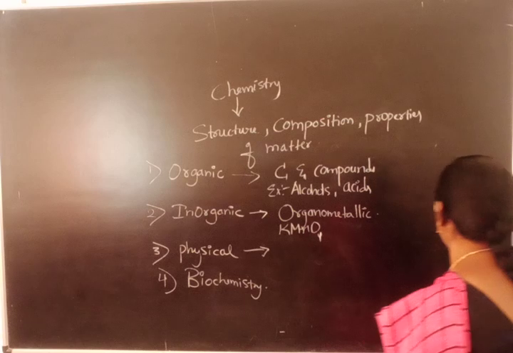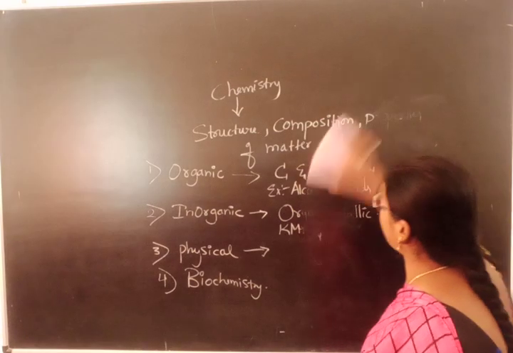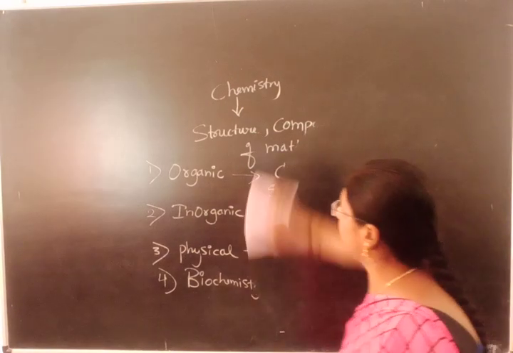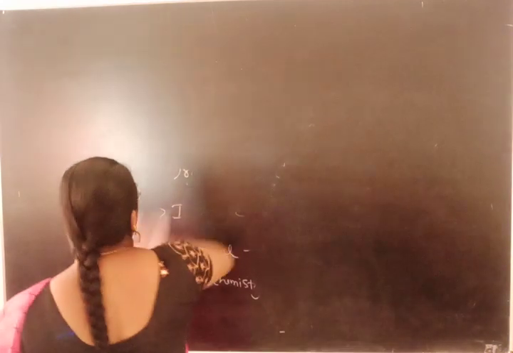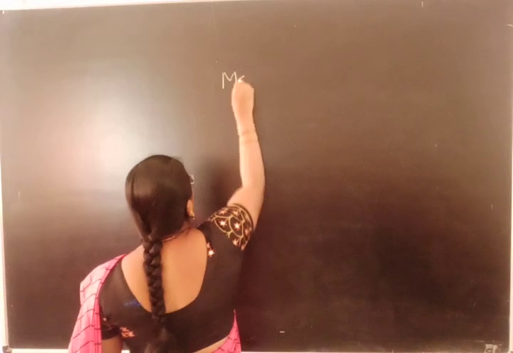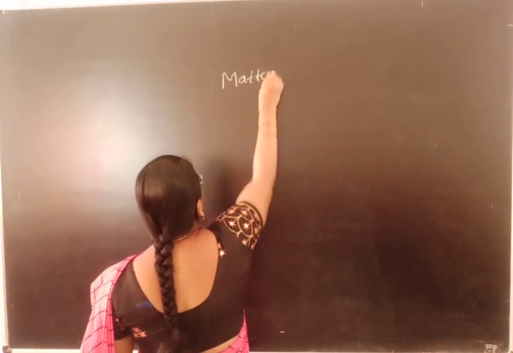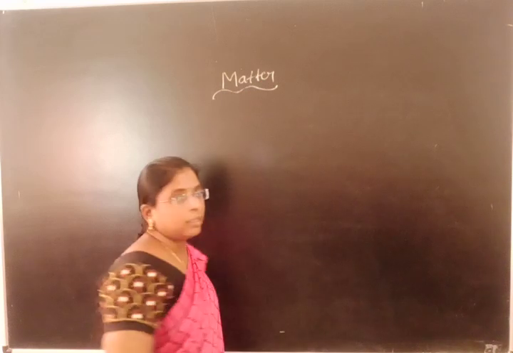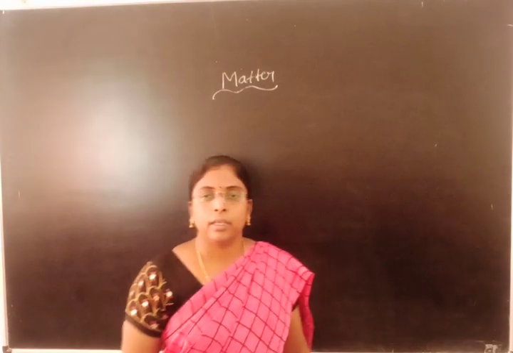Let us revise the things you have studied in your school days. You have studied matter. What is matter?